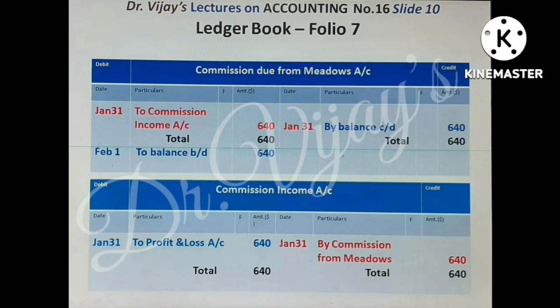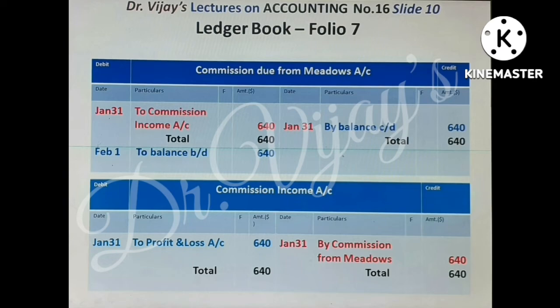Slide 10 shows commission due from Meadows account and commission income account. Both these accounts have become necessary because of the adjusting entry commission due from Meadows account added to commission income account. So in commission due from Meadows account, posting is to commission account 640. In commission income account, the posting is by commission from Meadows 640. Commission income account is a nominal account. It is representing an income. It is to be transferred to final account through the posting to profit and loss account 640.